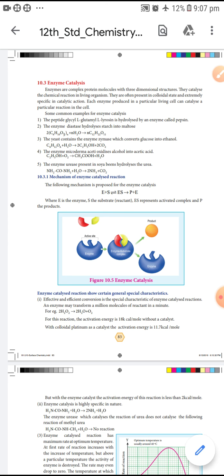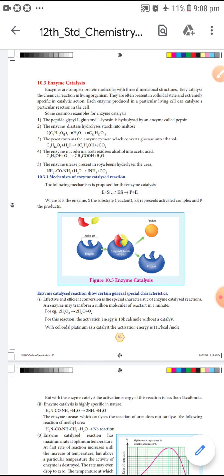Enzymes act as catalysts in chemical reactions in living organisms. They are often present in the colloidal state and are extremely specific in catalytic action.